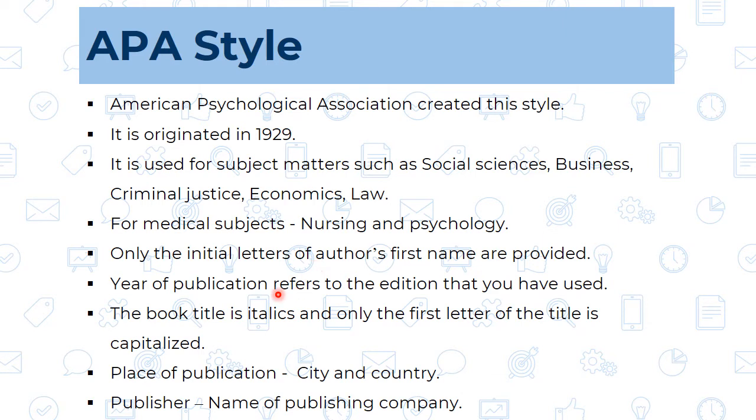Then the year of publication refers to the edition that you have used. And in this APA style, the more focus is on the year of publication, meaning it mainly supports recent articles. Then the title of the book which we are going to mention should be in italics, and only the first letter of the title is capital. Means we are not going to use all the letters in capital, just the first letter. Then place of publication, in that we mention the city and the country, and in the publisher we write down the name of the publishing company.